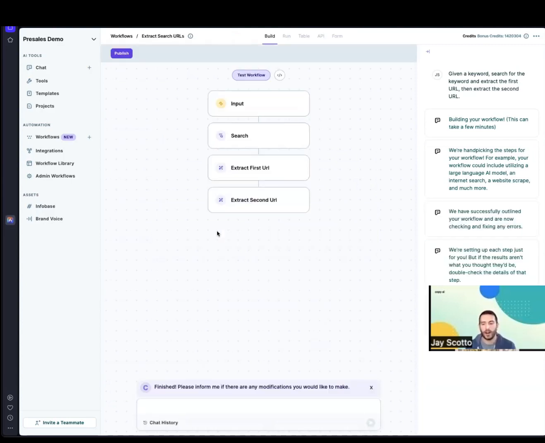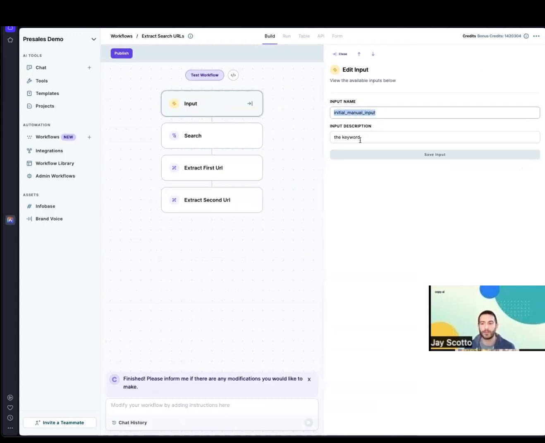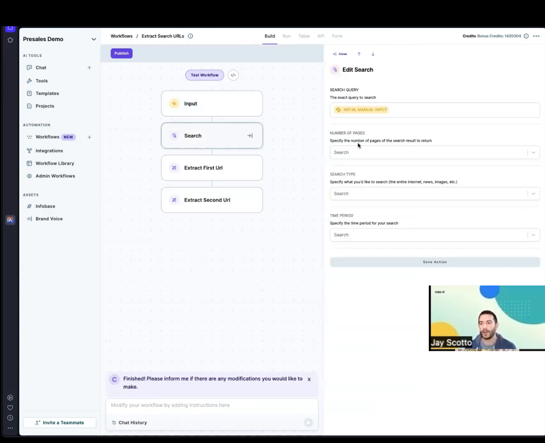Okay, so our workflow builder has returned a workflow with the steps that we were given. We'll go towards the input first. Again, the initial manual input is the search keyword that we want to search for. Now what we want to do is configure the search. In this action, remember, we're going to the internet, finding results, and then bringing them back into the workflow for some downstream actions. In this case, it's just to extract the top two URLs.